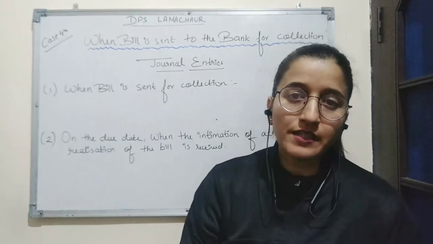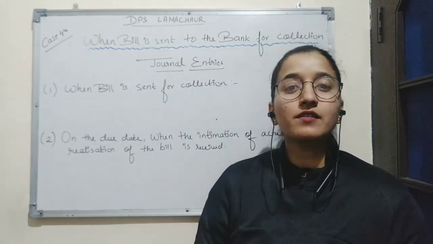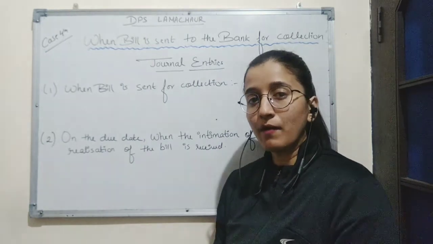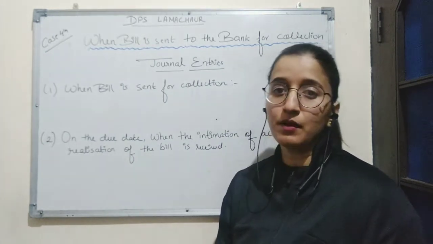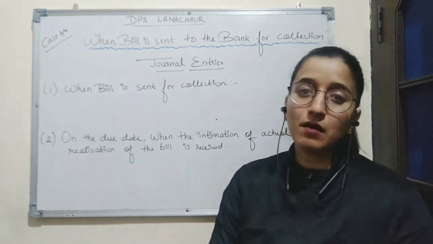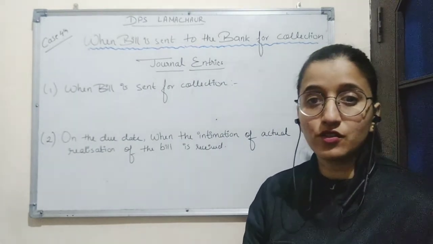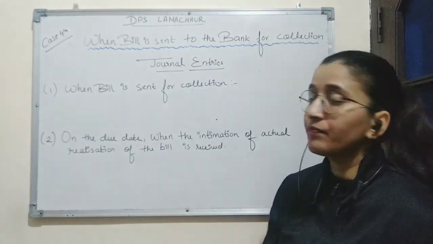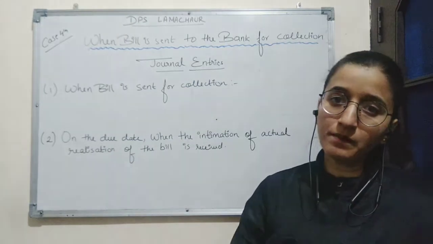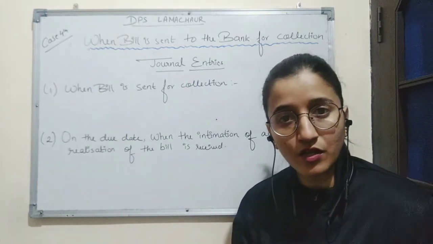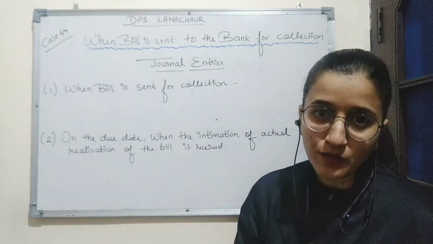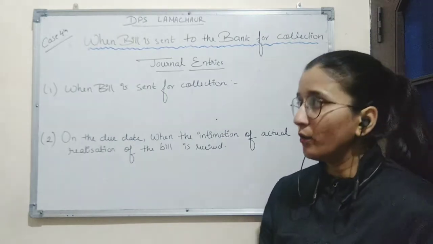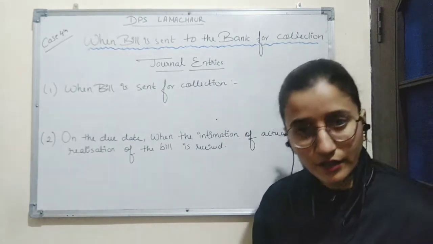As we have already studied the case where the bill is discounted from bank, which means the drawer discounts the bill from bank, or we can say he encashes the bill from bank and the bank charges some amount, which is known as discounting charges, to the drawer. In this case, instead of discounting, the bill is sent to the bank with the instruction to keep the bill till the date of maturity and collect the amount of the bill on that day, or we can say collect the amount of the bill on due date.